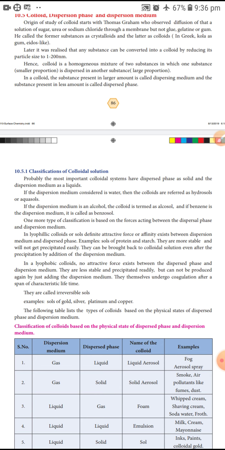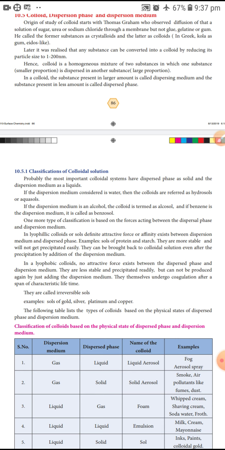If the dispersion medium is alcohol, the colloid is termed an alcosol. If the dispersion medium is benzene, it is called a benzosol. Then there is one more type of classification, based on the forces acting between the dispersed phase and the dispersion medium.